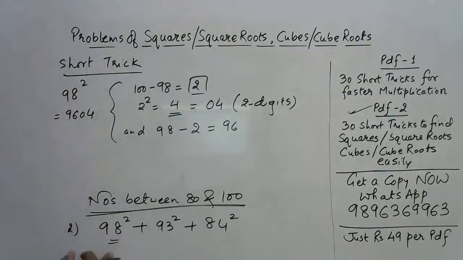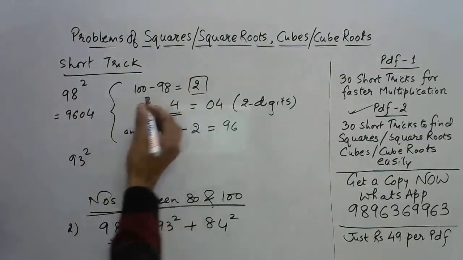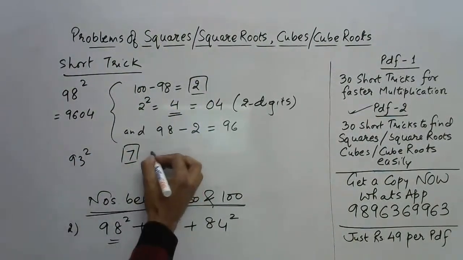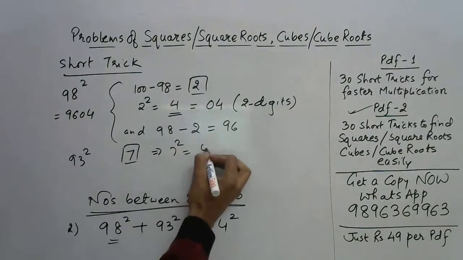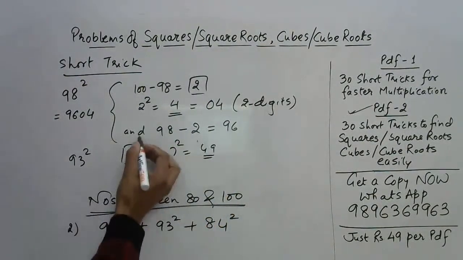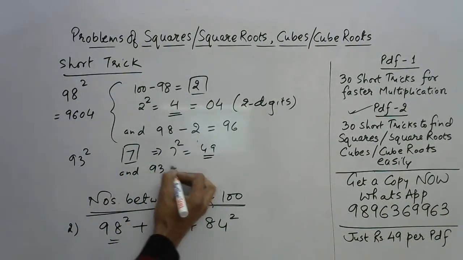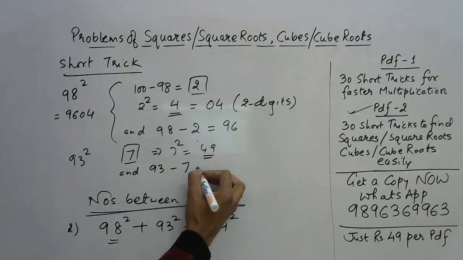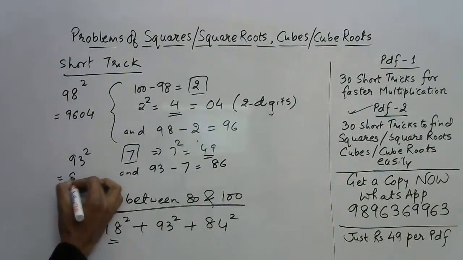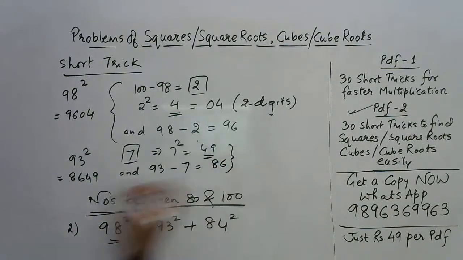Okay. So 93 square. How about 93 square? If you see, now I'll skip steps. 100 minus 93 is 7. So put it in box. Now 7 square is 49. Again, this has 2 digits. So this will be our last 2 digits. And what about the other part? 93 minus the box 7. So 93 minus 7 is 86. So your answer for this is 8649. Now see, I have written less number of steps.